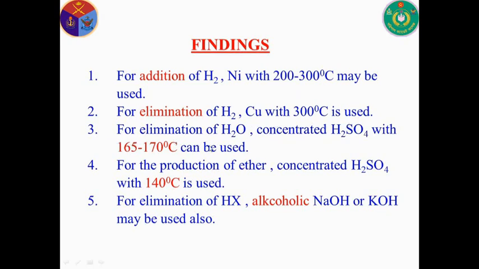For the elimination of water, concentrated sulfuric acid at 165 degrees Celsius to 170 degrees Celsius can be used. And for the production of ether, concentrated sulfuric acid at 140 degrees Celsius is used. And finally, for the elimination of hydrogen halide, an alcoholic strong base such as sodium hydroxide or potassium hydroxide may be used also.